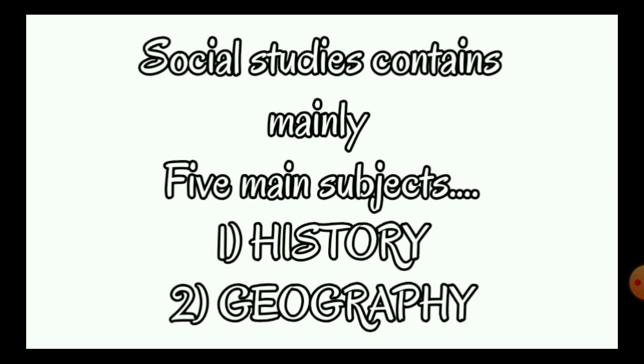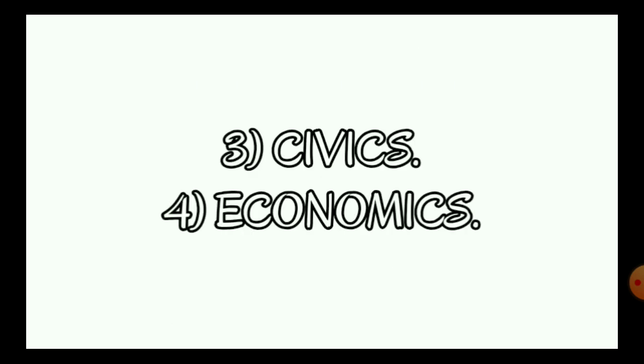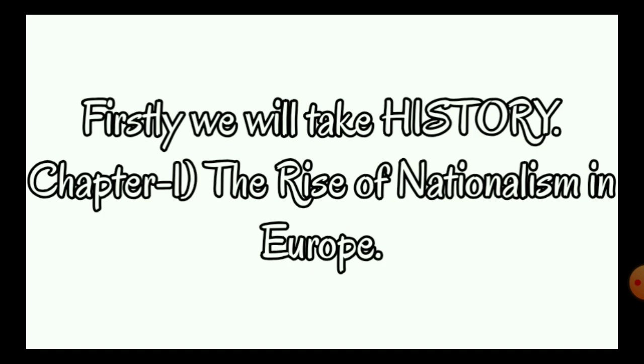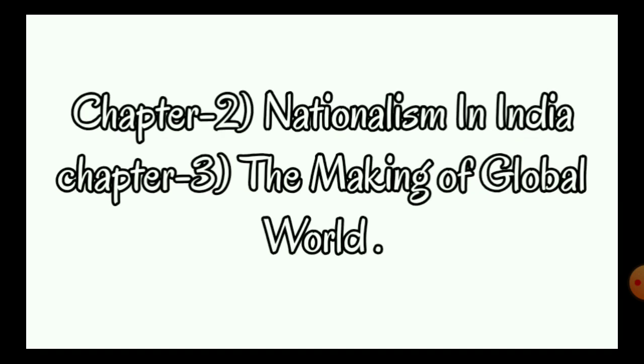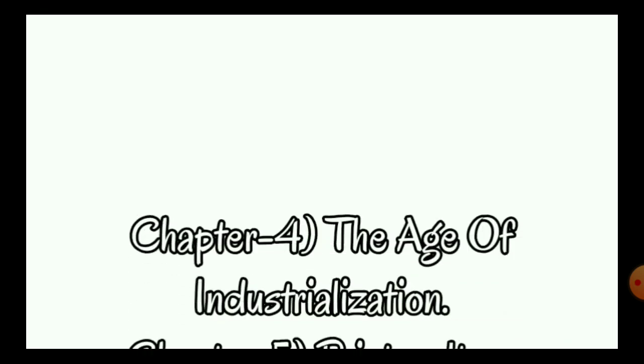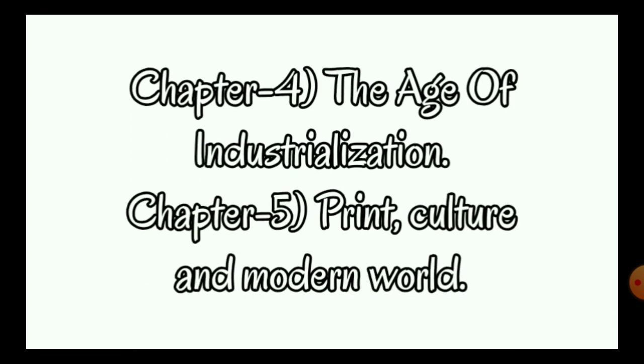As we know, social science contains mainly four subjects, not five, sorry. First is history, then geography, after that civics, then economics. First we will take history. Chapter 1, the rise of nationalism in Europe. Chapter 2, nationalism in India. Chapter 3, the making of a global world. Chapter 4, the age of industrialization. Chapter 5, print culture and the modern world.